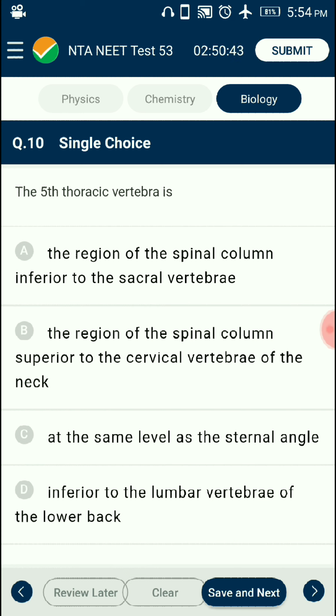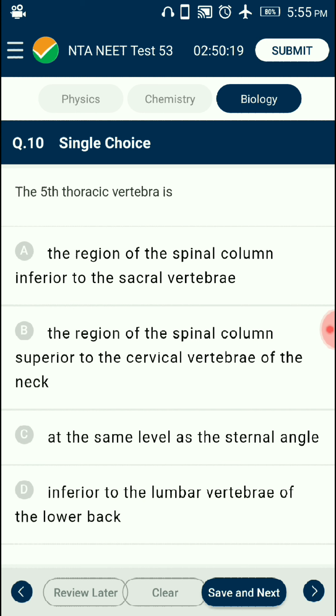Question number 10. The fifth thoracic vertebrae is... The trachea is a straight tube, also called the windpipe, which extends up to the mid-thoracic cavity. It divides at the level of the fifth thoracic vertebrae into right and left bronchi, or primary bronchi, as it is at the same level as the sternal angle.